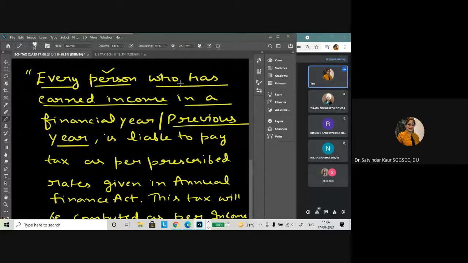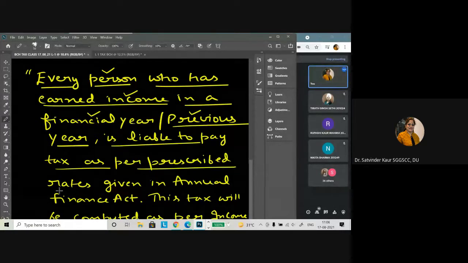Secondly, the person who has earned the income. So what do we understand by income as per the Income Tax Act? Then, in a previous year, so the financial year in which he is earning the income, which we are calling the previous year, what is that, how do we determine the previous year,